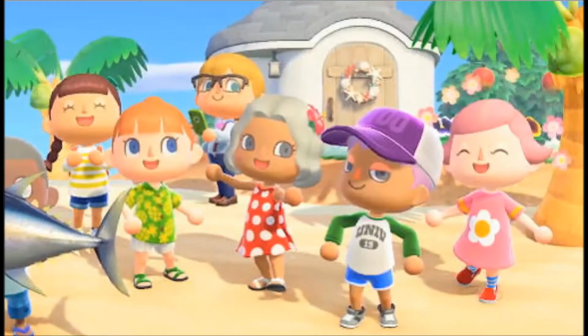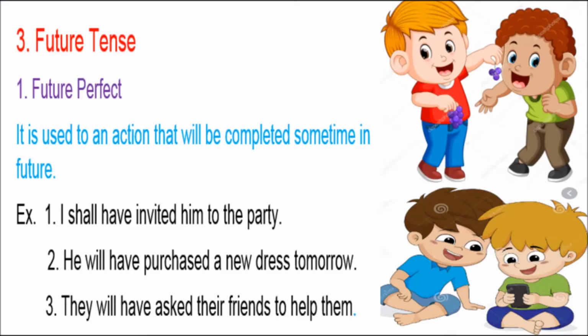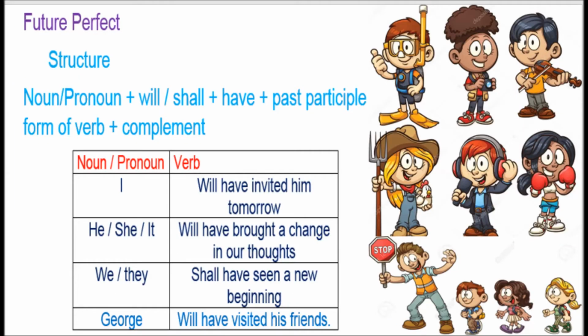By this time, they will have asked their friends to help them. So what we conclude here is that by a specific time in future, the person would have completed a fixed task. The structure: noun or pronoun plus will or shall plus have plus the third form of the verb, that is the past participle form, plus the complement.